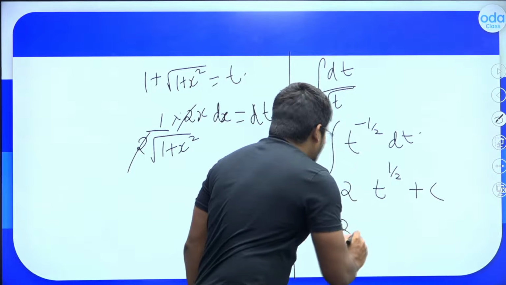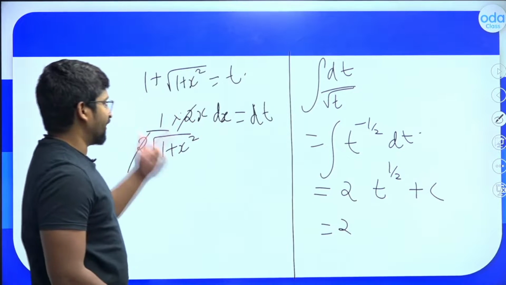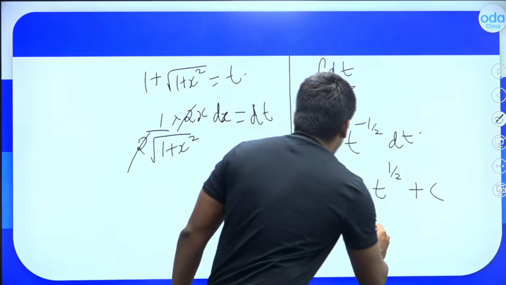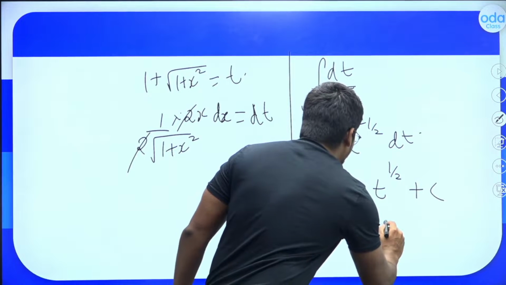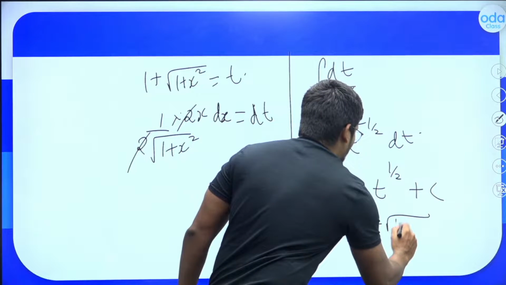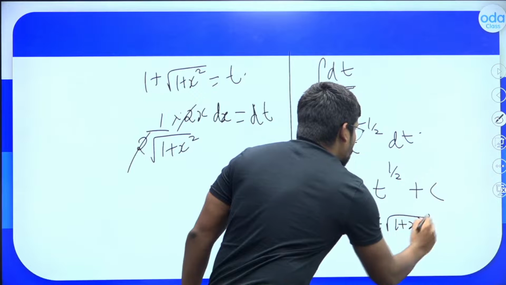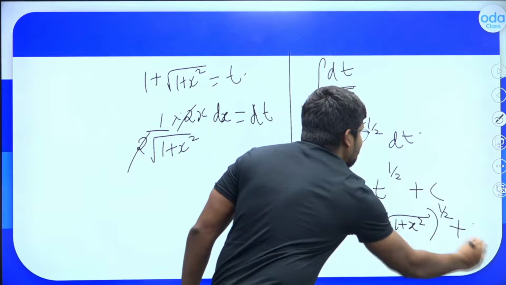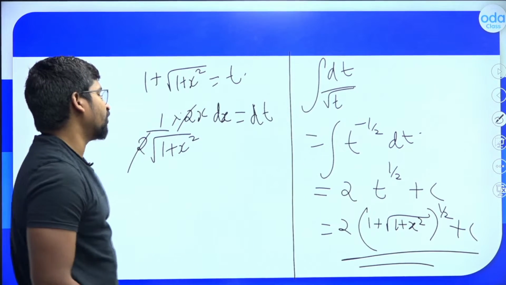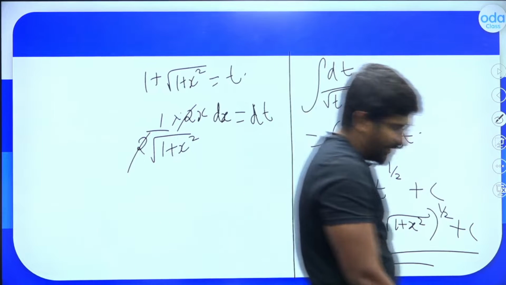That is 2 times of, what was your t actually? That is 2 times of 1 plus root of 1 plus x square, that is t raised to 1 by 2, plus c. This should be the final answer. Is it clear to all of you? Very simple question this has changed to.